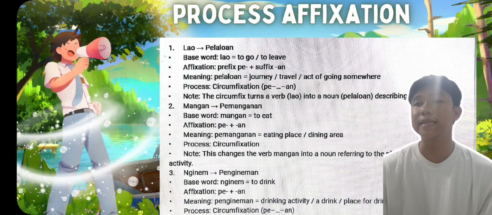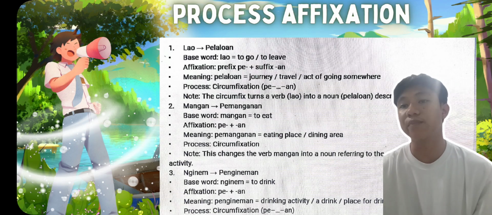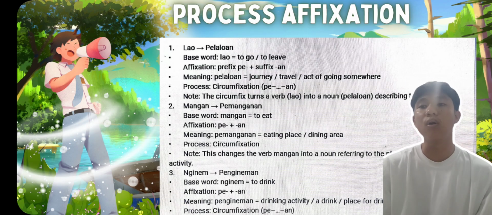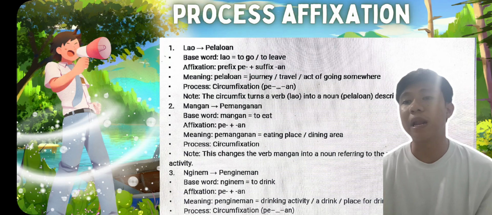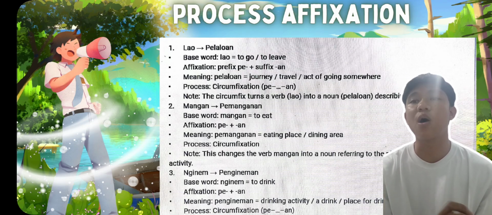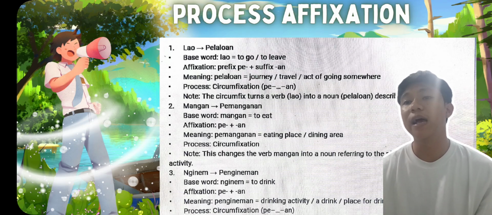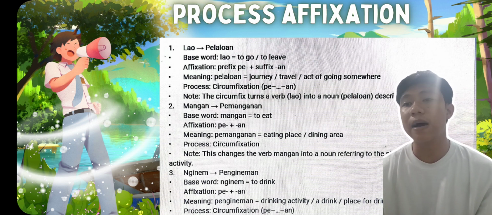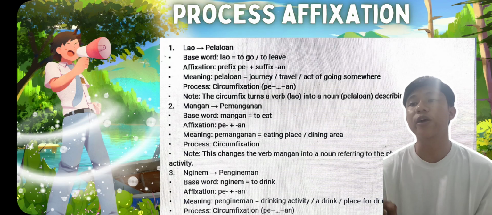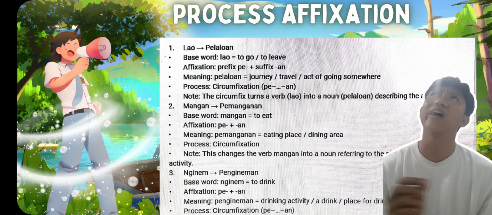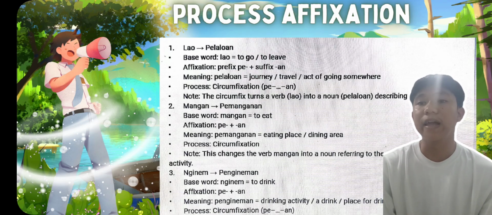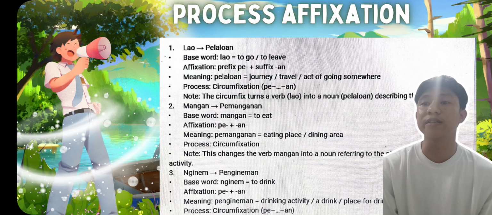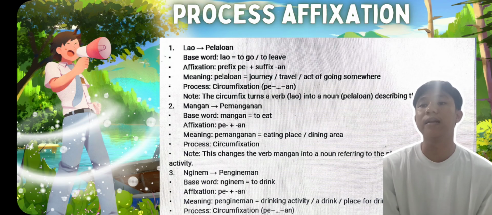So the next material is the process of affixation. The first example word is lalo into pelaluan. The base word is lalo, to go or to leave. The affixation is the prefix pe plus the suffix an. The meaning of pelaluan is journey, travel, or the act of going somewhere. The process is circumfixation, pe plus an.